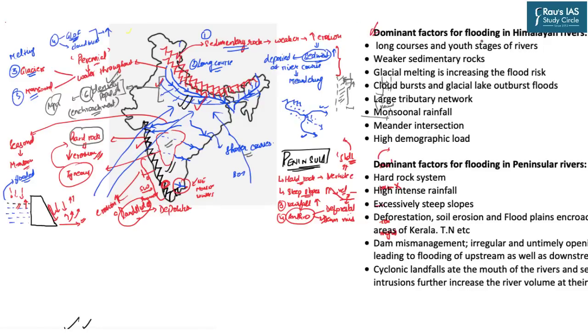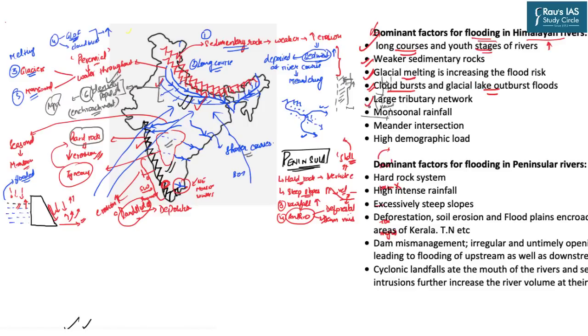First, the dominant factors responsible for the flooding in the Himalayan rivers. First, we have discussed the long courses of the rivers and the youth stages of the rivers. This increases the erosive capacity of the northern plain rivers. Second, the weaker nature of the Himalayan rocks also increases the sediment loads which these rivers carry with them. Third, because these rivers are fed by the glaciers, glacial melting increases the flood risk. Then we also discussed the geophysical phenomena, for example, the cloudburst as well as the GLOF phenomena, which increase the intensity of the rainfalls as well as the discharge of the waters in these rivers.